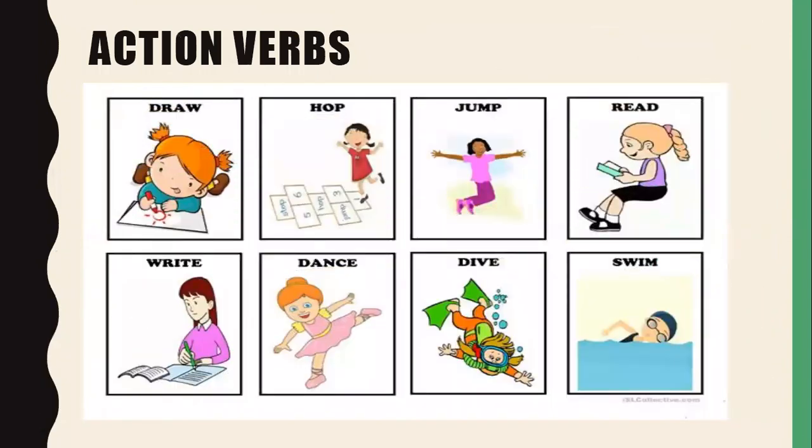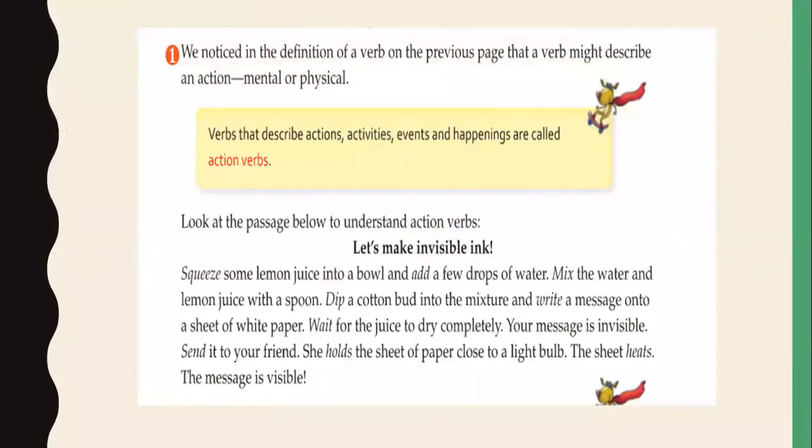So we have two types of verbs. The first one is action verb. What is an action verb? To draw, to hop, to jump, to read, to write, to dance, to dive, to swim. So all these are called action verbs, means in which you are doing something. We notice in the definition of a verb on the previous page that a verb might describe an action, mental or physical. Verbs that describe actions, activities, events, or happenings are called action verbs.